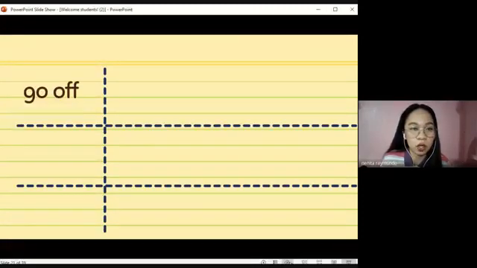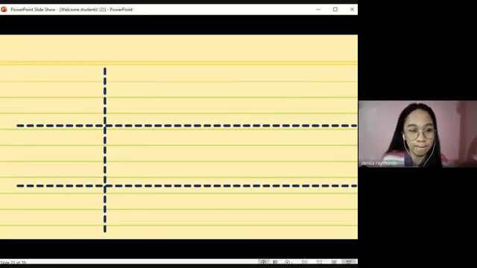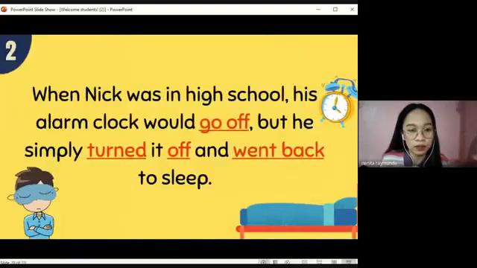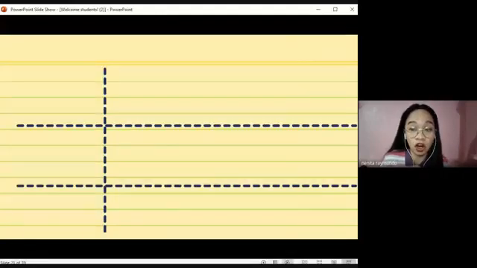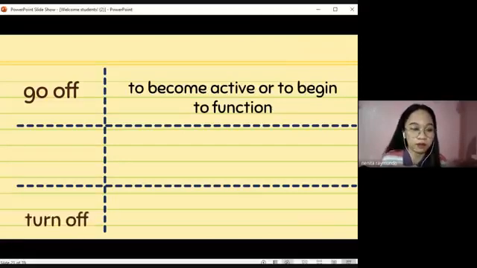So the first one is go off, and you actually got it correct again, Daphne. By go off in that sentence, it means to become active or to begin to function. So therefore, in the sentence, let's go back. His alarm clock would go off. We can also say that when his alarm clock turned on, or when his alarm clock began to function, rather, he would simply turn it off.